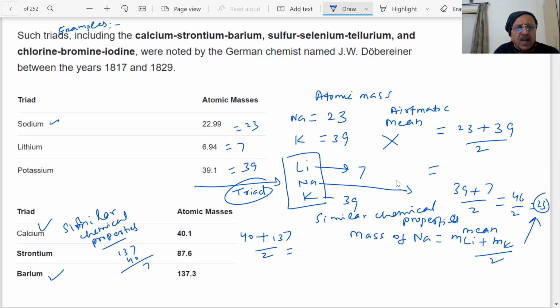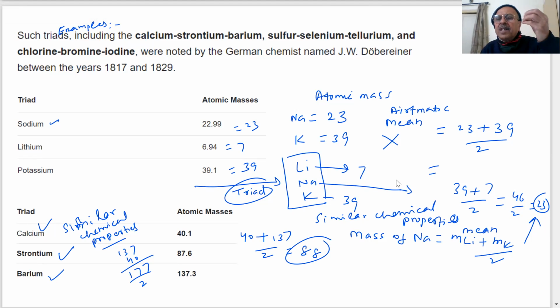137 plus 40 by 2. How much? About 88. So that mass is almost equal to the mass of strontium. So the arithmetic mean, what he said, in the triads, the arithmetic mean of atomic masses of 2 elements is the middle element.